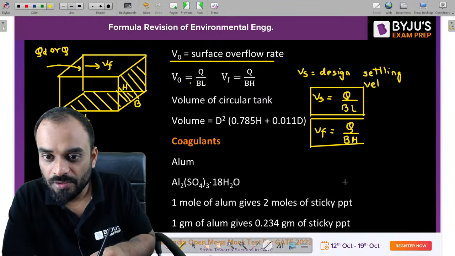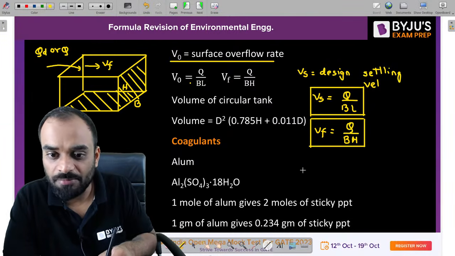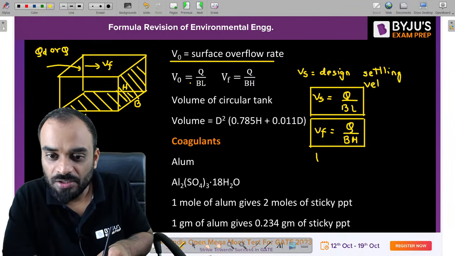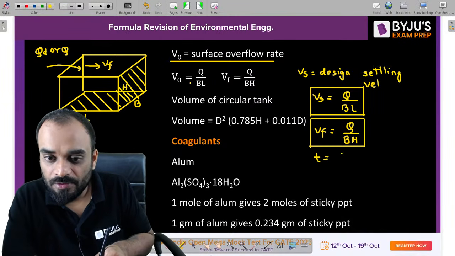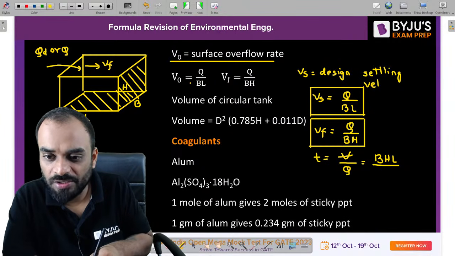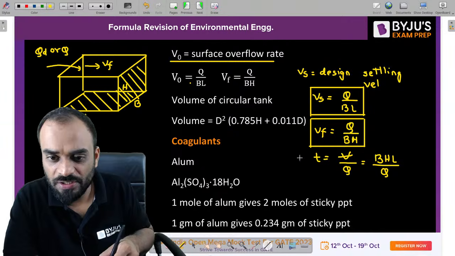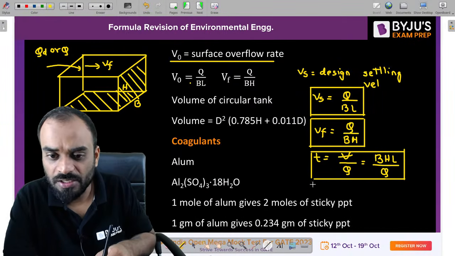Okay. Now, if you want to estimate the detention time for the tank, how can you estimate it? So detention time is equal to how much? It is nothing but volume upon design discharge. So volume is what? B into H into L divided by design discharge. By using this formula, we are able to find out the detention time of the tank, TD.